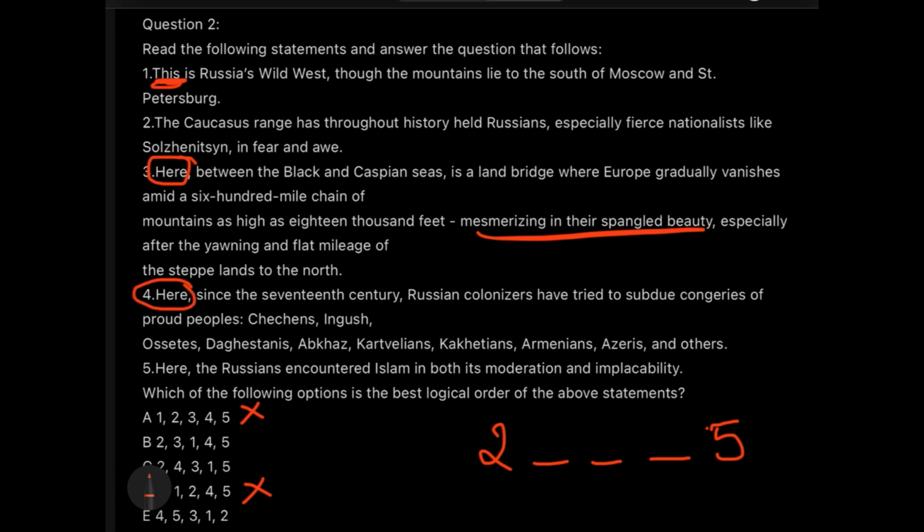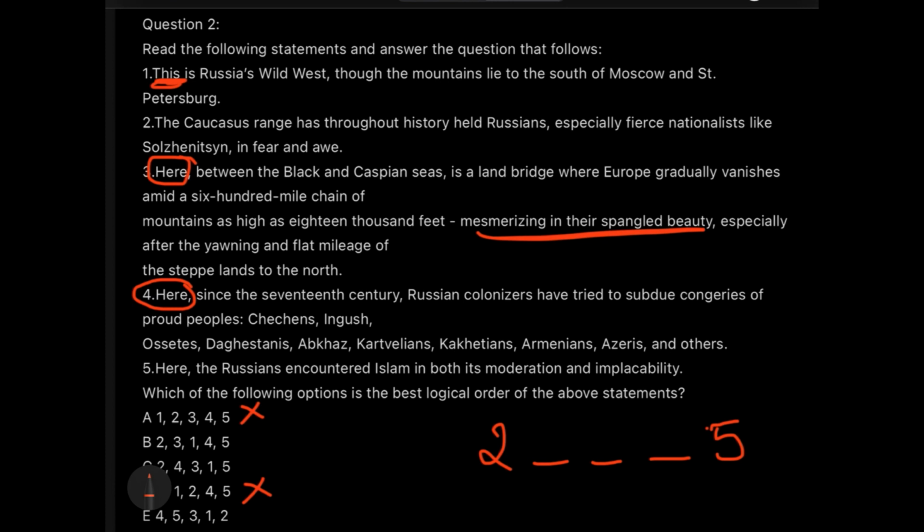So here, since the 17th century, Russian colonizers have tried to subdue the congeries of proud people, and the examples of the proud people are given, like Chechens, Ingush, Ossetians, Dagestani. Oh, please pardon me, have some mercy, I cannot read these names. All right. So these are, again, examples. We are not going to take an example as a starting line. So option E is also gone.